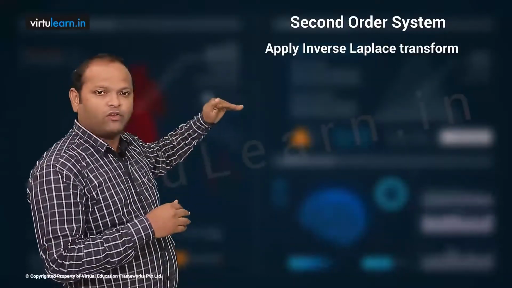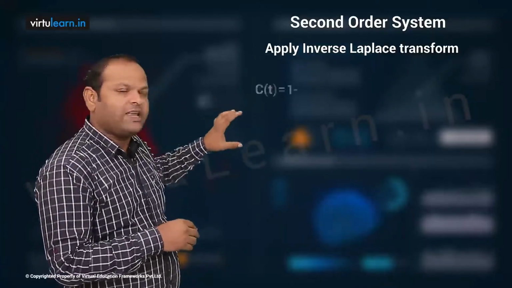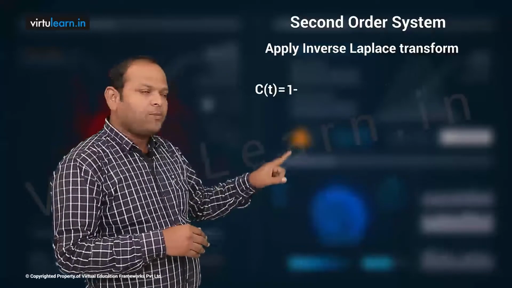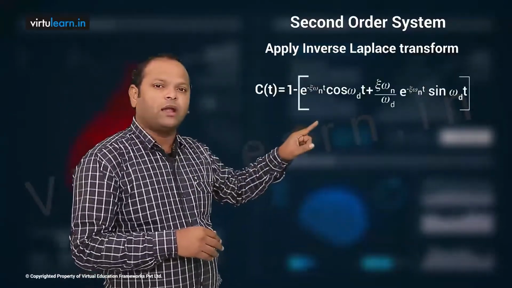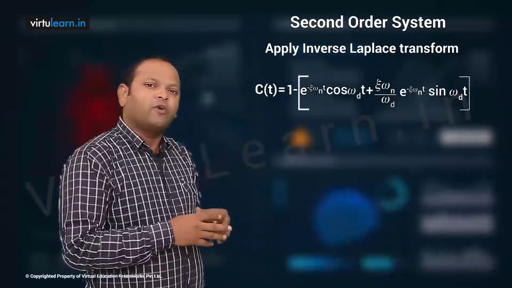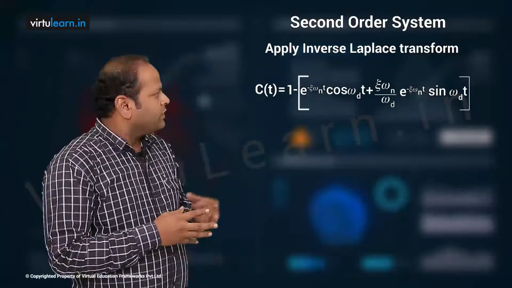When you apply inverse Laplace transform, your C of t expression is going to be: C of t is equal to 1 by s becomes 1, minus e power minus zeta omega n t cos omega d t, plus e power minus zeta omega n t sin omega d t.